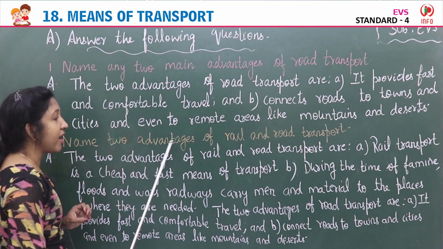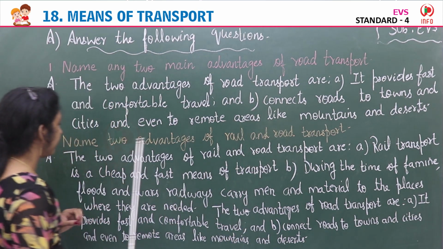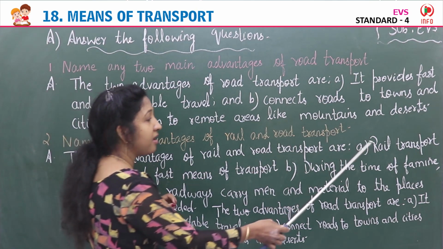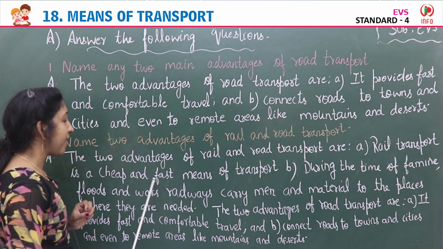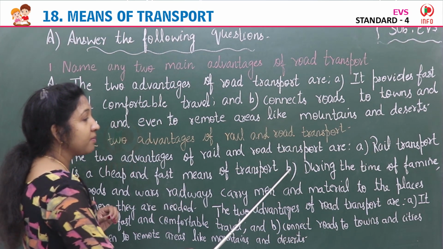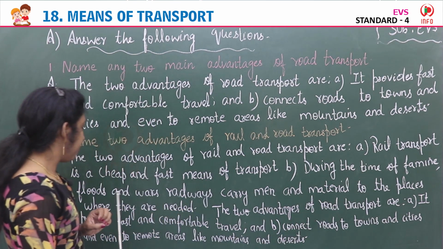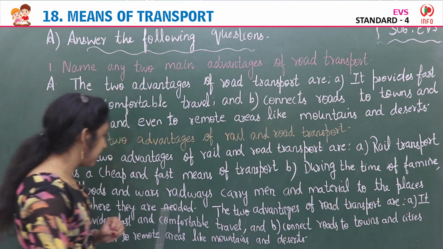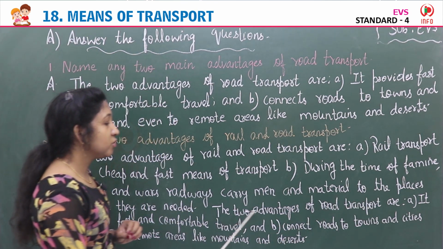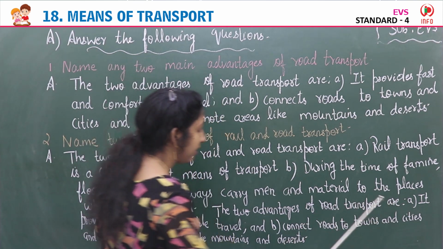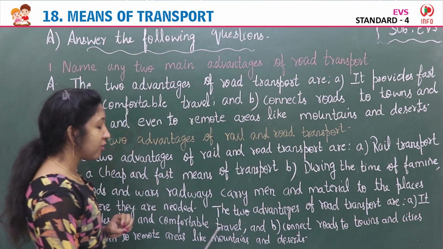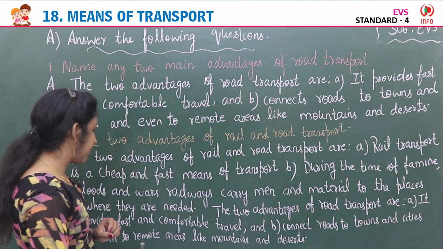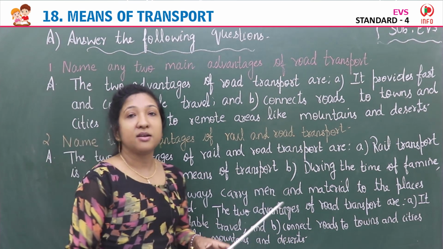Second, name two advantages of rail and road transport. The two advantages of rail and road transport are: A, rail transport is a cheap and fast means of transport. B, during the time of famine, floods and wars, railways carry men and material to the places where they are needed. The two advantages of road transport are: it provides fast and comfortable travel, and connects roads to towns and cities, and even to remote areas like mountains and deserts.